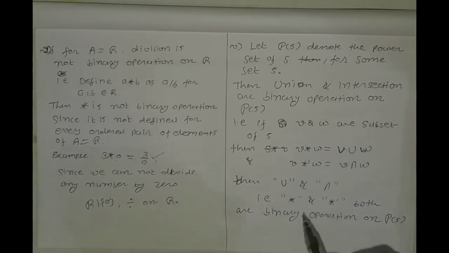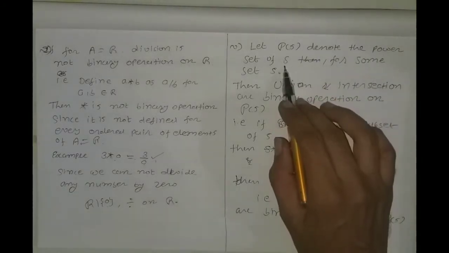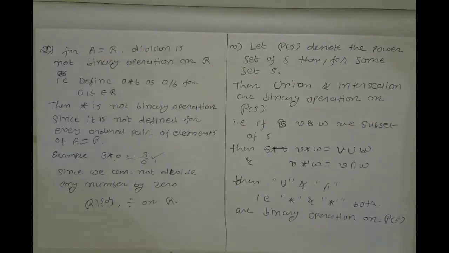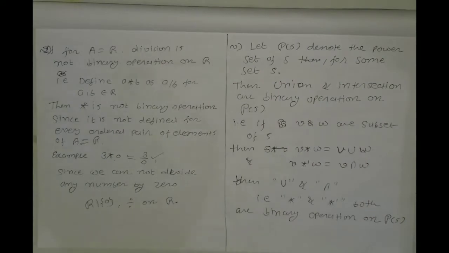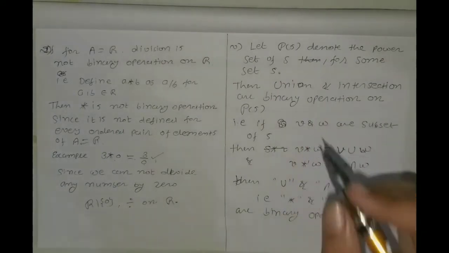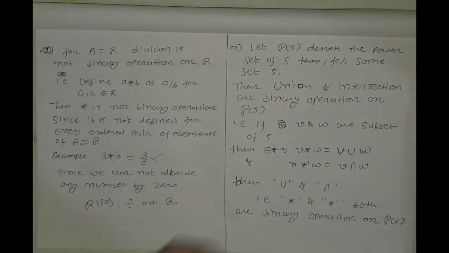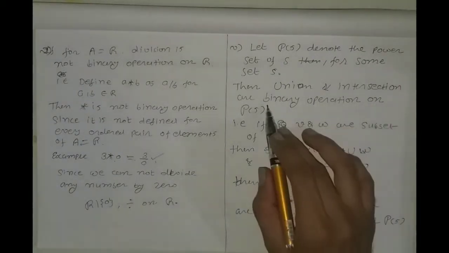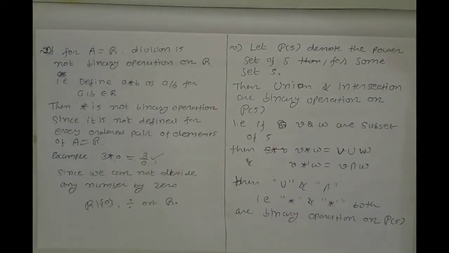Now consider P(S) to be the power set of set S. If we consider any non-empty set S, then P(S) denotes the power set of S, that is the set of all subsets of S. Then union and intersection are binary operations on P(S). Why?